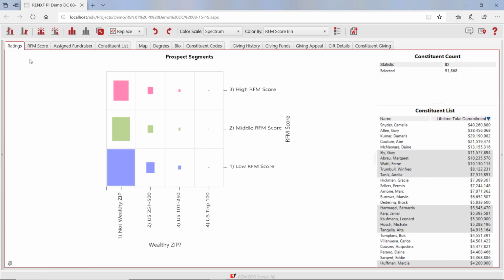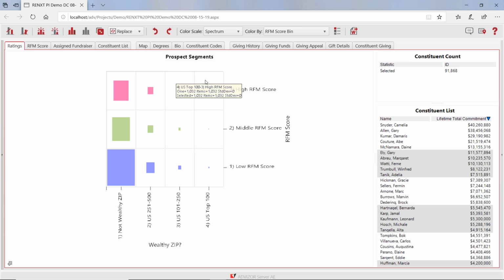This first page has what we call a prospect map. So segment A are up here. They're your best prospects. Segment D is down here. These are the not wealthy, low RFM. Up here you've got a group, the top 101 to 250 wealthiest towns with a high RFM score. There's 2,000 of them, and there's a little group over here that have the highest: top 100 communities, 1,000 of them with high RFM scores.